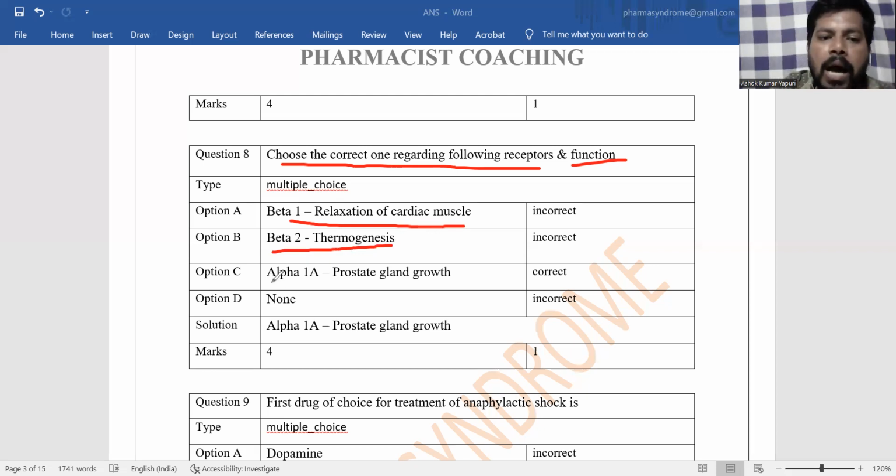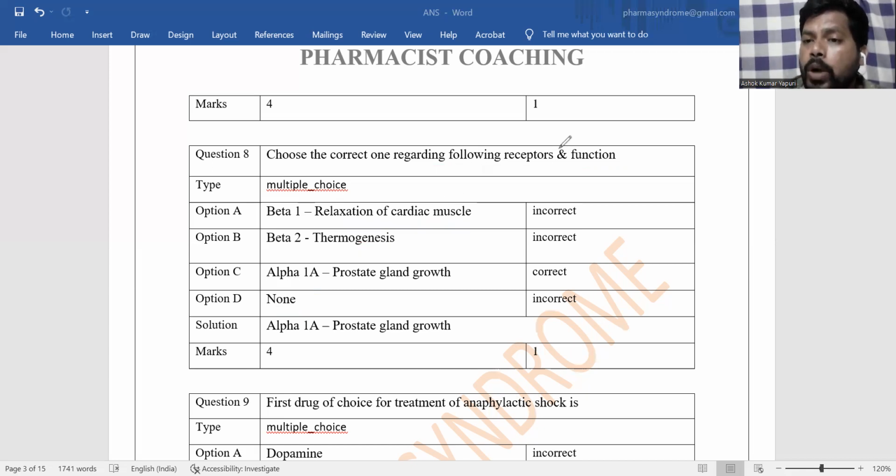And next, alpha 1A. Alpha 1A receptor present on the prostate gland promotes prostate gland growth. So this is the correct answer. And none is the incorrect answer. So the correct answer is here. Alpha 1A receptor is present on the prostate gland and supports prostate gland growth. Excess activation of alpha 1A receptor increases the growth of the prostate gland and develops benign prostatic hyperplasia, which can be treated by using tamsulosin, a selective alpha 1A receptor blocker.